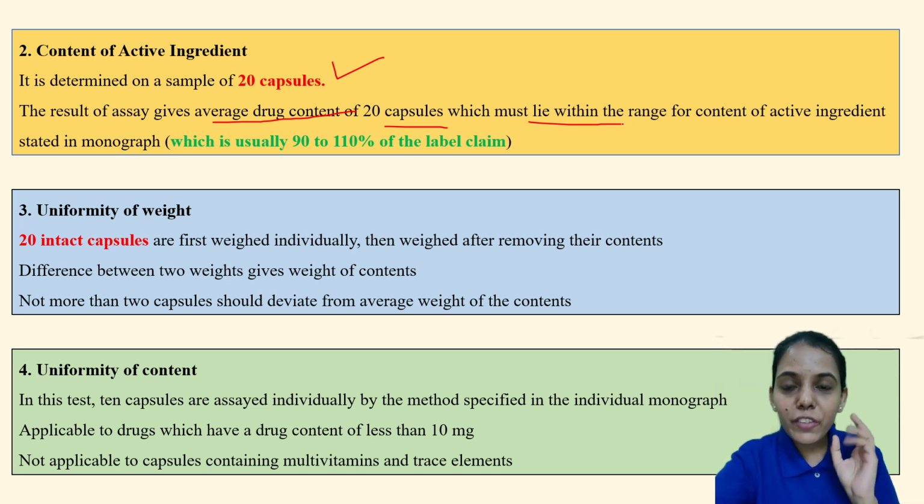That means 100 mg if they are claiming, it should be between 90 mg to 110 mg. So this is the content of active ingredient.